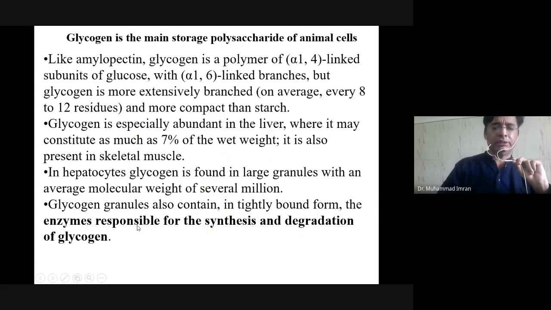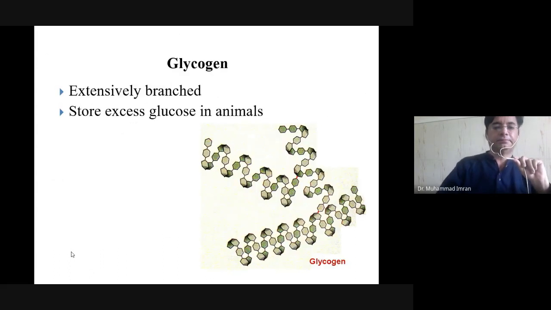The enzymes responsible for the synthesis and degradation of glycogen are present in the liver. For example, glycogen is hydrolyzed by glycogen phosphorylase, and glycogen is synthesized by glycogen synthase. The synthesis process is known as glycogenesis, and the degradation process is known as glycogenolysis. Here you can see the extensively branched structure present in the liver and animal tissues, which stores excess glucose in animals.